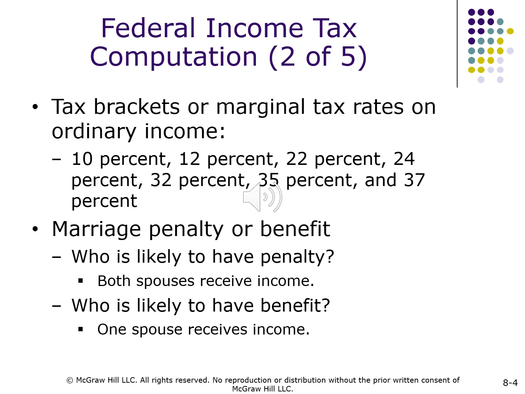Federal income tax computation 2 of 5. Tax brackets or marginal tax rates on ordinary income: 10%, 12%, 22%, 24%, 32%, 35%, and 37%. Marriage penalty or benefit. Who is likely to have penalty? Both spouses receive income. Who is likely to have benefit? One spouse receives income.